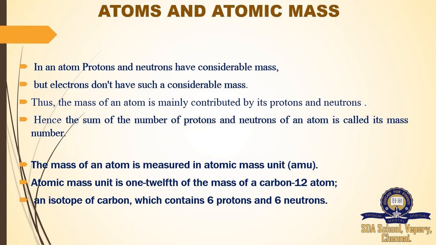The mass of an atom is measured in atomic mass unit, that is simply denoted by AMU. Atomic mass unit is 1/12 of the mass of the carbon 12 atom. So here, based on the carbon 12 atom, we are going to compare the atomic masses of the other atoms. Carbon 12 is an isotope of carbon which contains 6 protons and 6 neutrons. So here the carbon's atomic mass is 12 because of 6 protons and 6 neutrons.